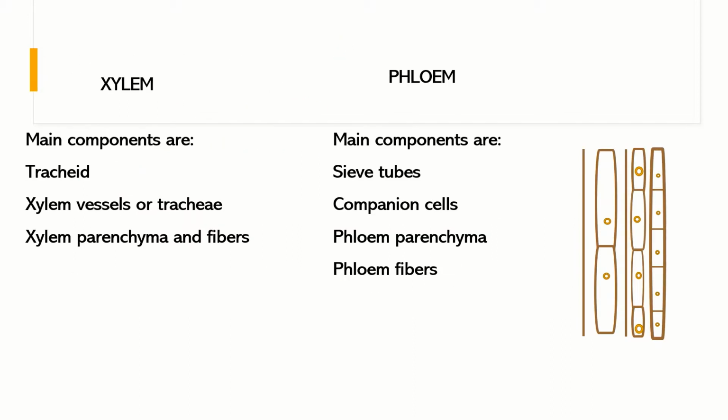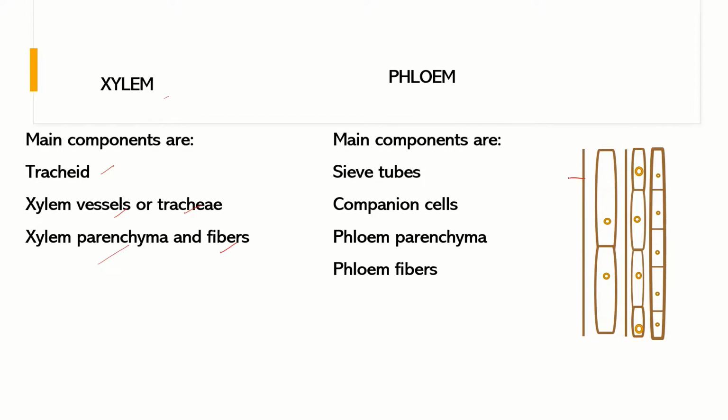Now we will see the major components of xylem and phloem, which are vascular tissues. The main components of xylem are tracheids, xylem vessels or trachea, and they have xylem parenchyma and fibers within them. Each component of xylem has its own importance, and we will discuss them one by one. Before coming to xylem, I would like to discuss phloem. We can see here the diagram of phloem tissue, which has components such as sieve tubes.